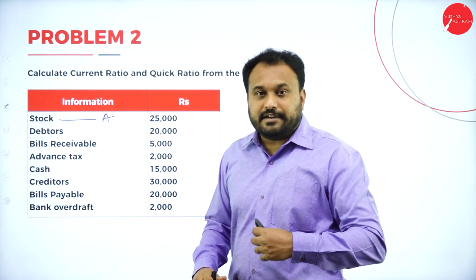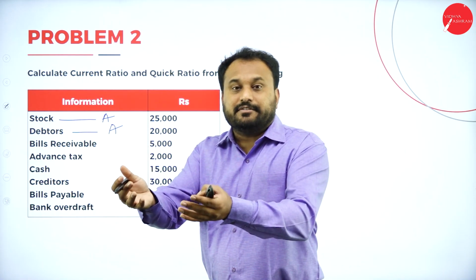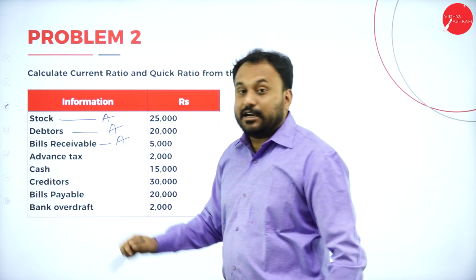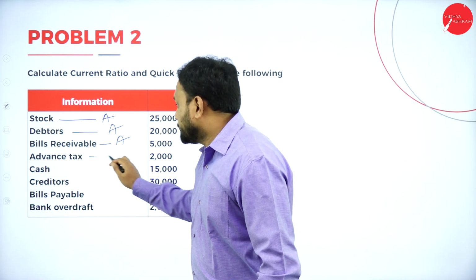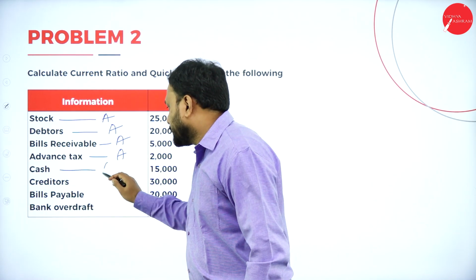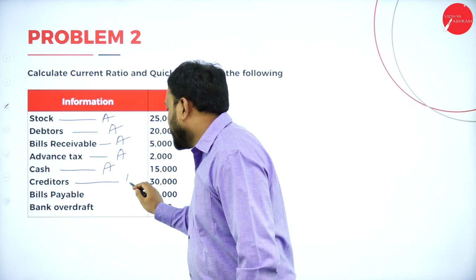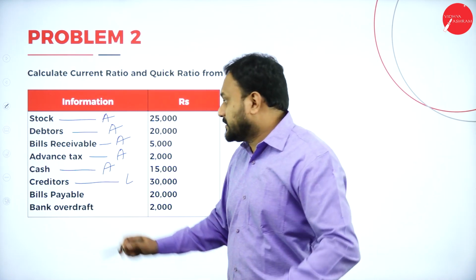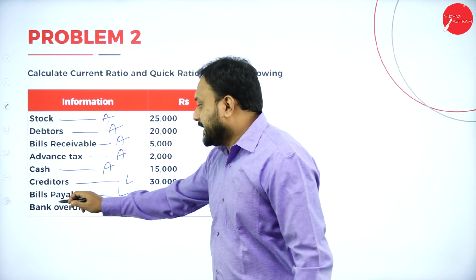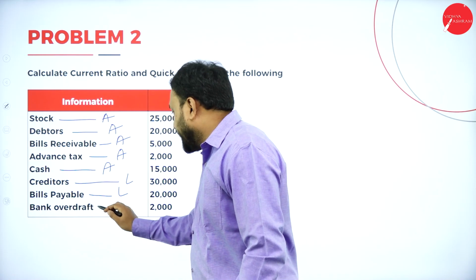Debtors, the person will give it. Again, it is ours. Asset. Bills receivable, whatever I receive, that is my asset. So again, asset. Advance tax, again asset. Cash, I already have the cash, again asset. Now creditors, I need to pay, so it is a liability. Bills payable, now see, bills receivable is asset, bills payable is liability. Done. Next, bank overdraft. Bank is giving me an overdraft. That means I need to pay them back, isn't it? So again, it is a liability.